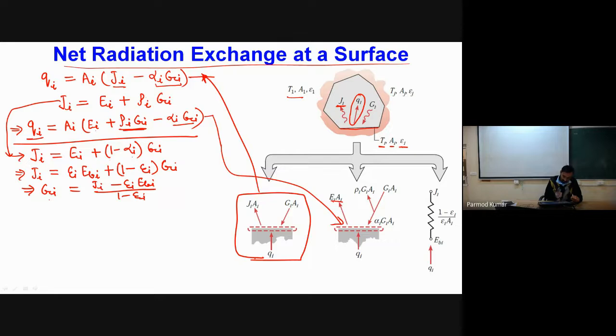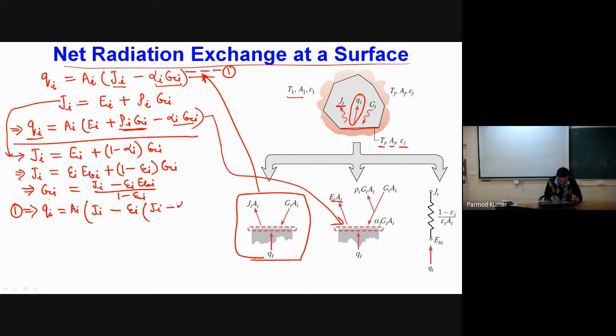Now this value of Gi we will substitute into equation number 1. So I will get Qi equal to Ai into Ji minus, in place of alpha, epsilon, so Ji minus epsilon i into, in place of Gi, I will write like this.